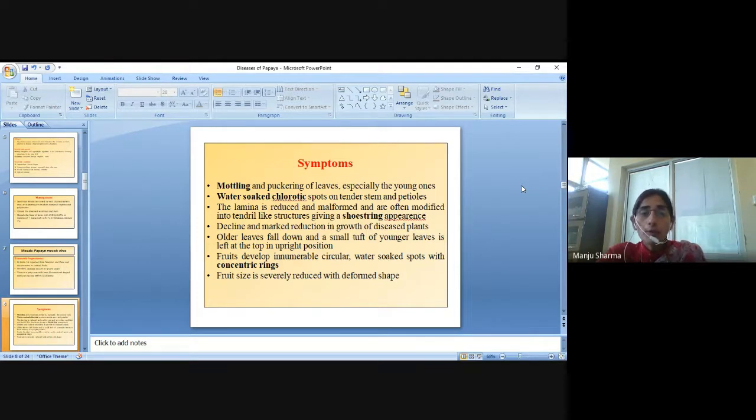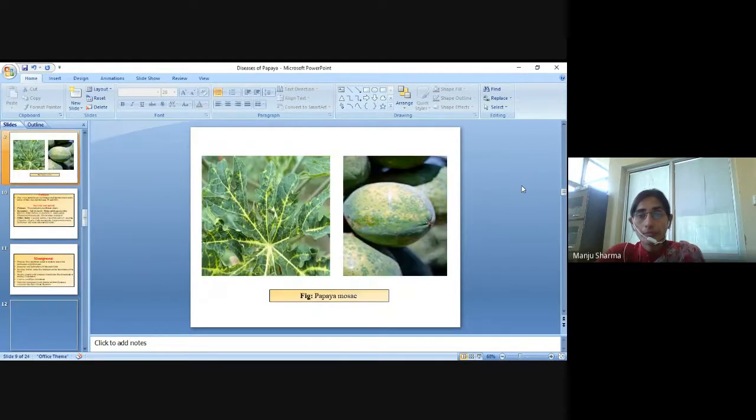Fruits develop innumerable circular water-soaked spots with concentric rings. Fruit size is severely reduced with deformed shape. So these are the symptoms of papaya mosaic disease caused by the mosaic virus.